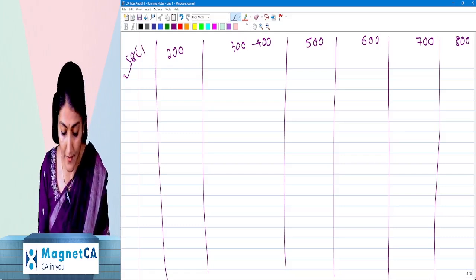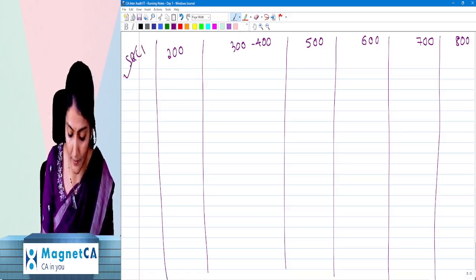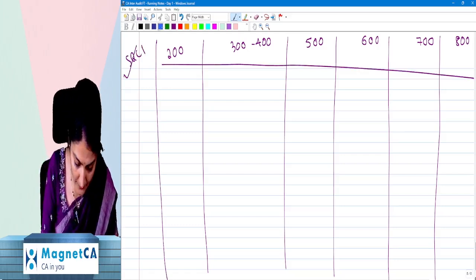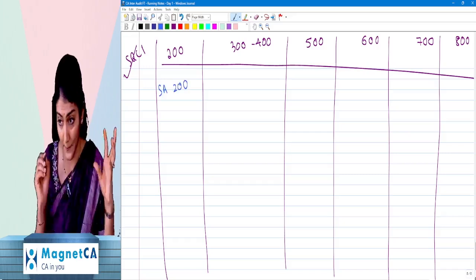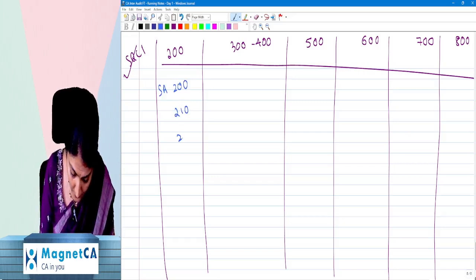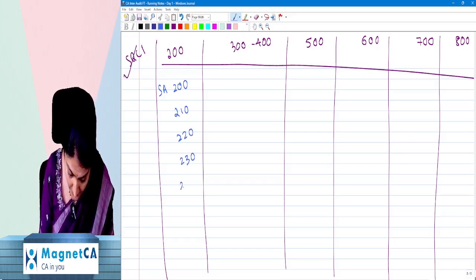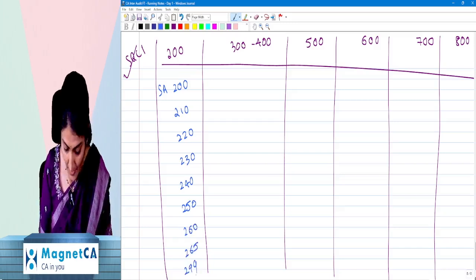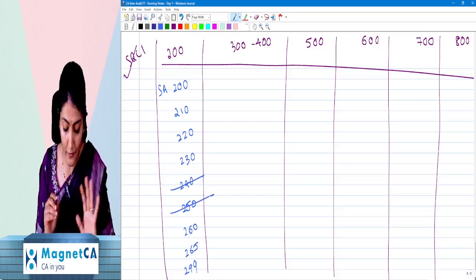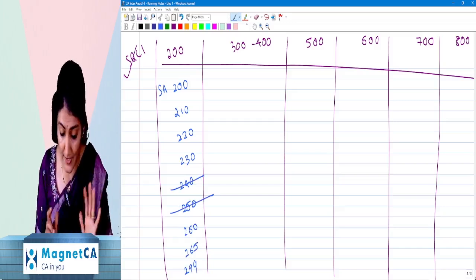But in these standards, we have SA 200. What is the title of SA 200 and all of that we will see. Then 210, 220, 230, 240, 250, 260, 265 and 299. Out of that, 240 and 250 are not applicable at intermediate level.